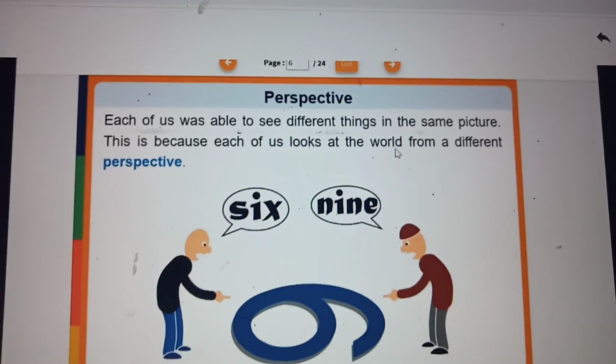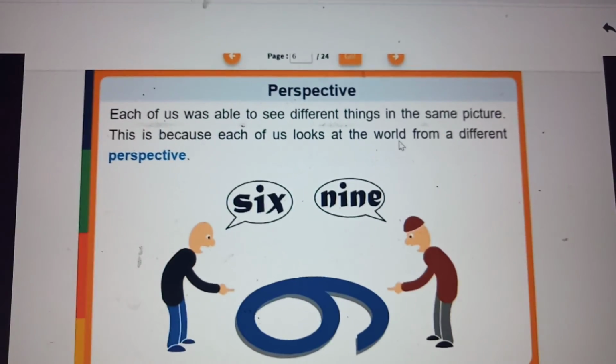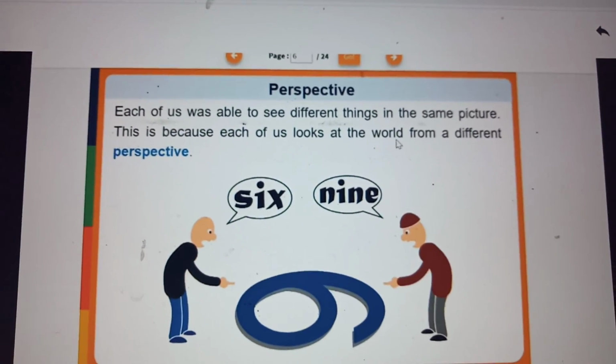Okay. Next concept is perspective. I'll explain it in a separate video.